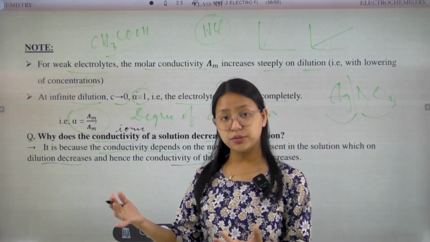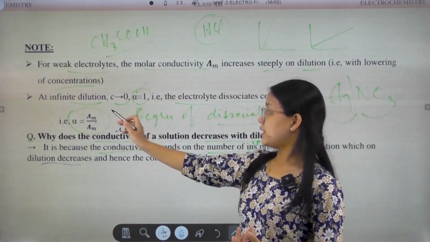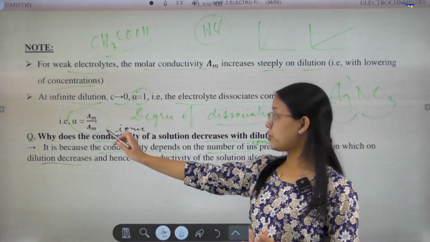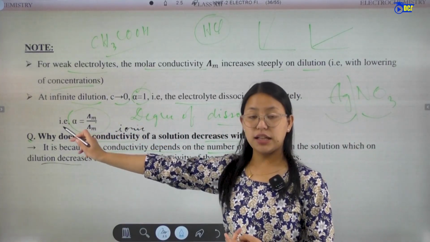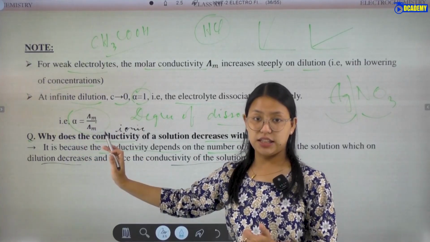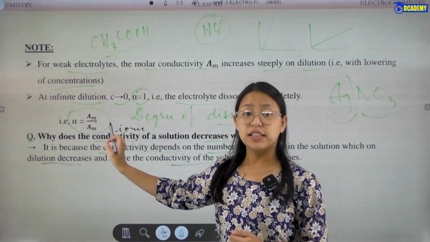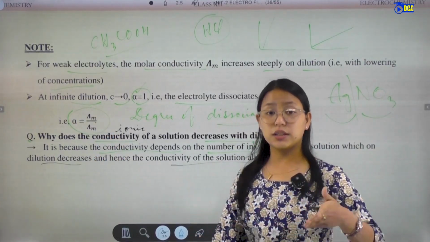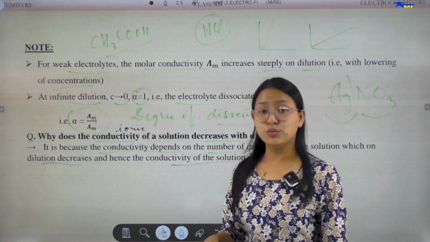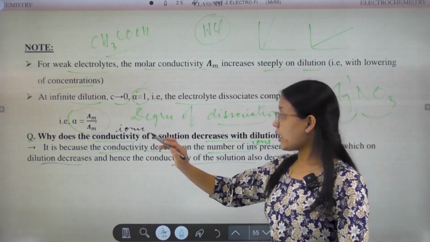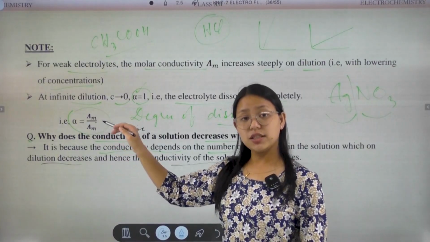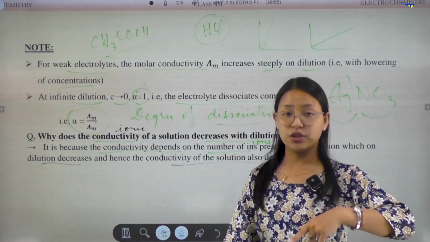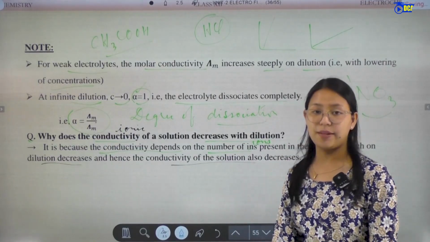Alpha is the degree of dissociation. Degree of dissociation is directly proportional to the molar conductivity, but it is inversely proportional to the limiting molar conductivity. Limiting molar conductivity is a constant, and the degree of dissociation will never equal more than 1. With the increase of the molar conductivity, the degree of dissociation will also increase.